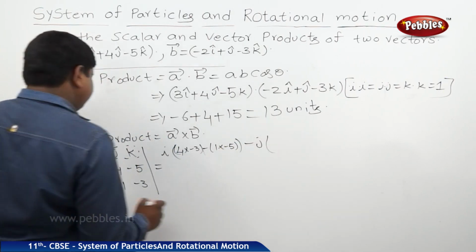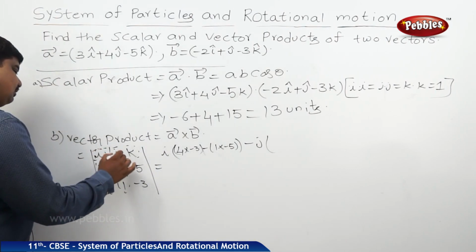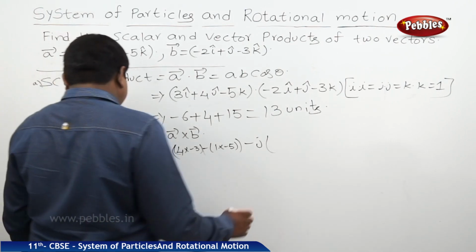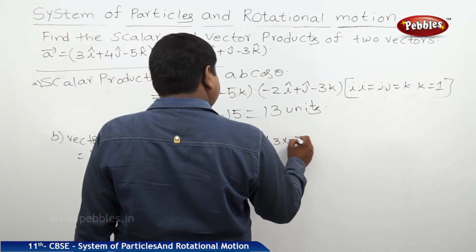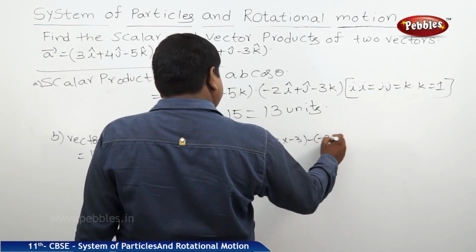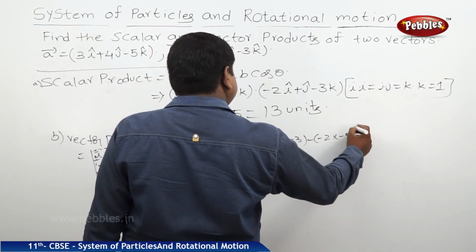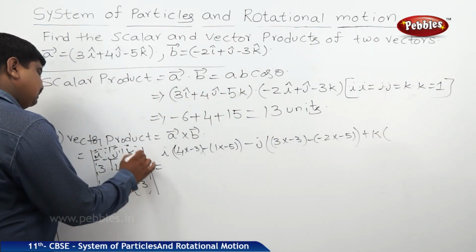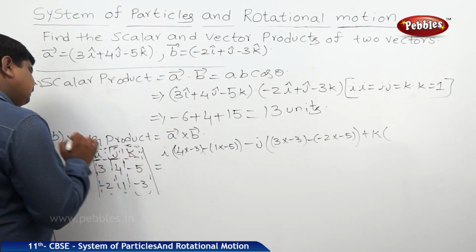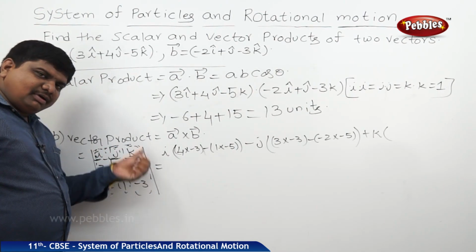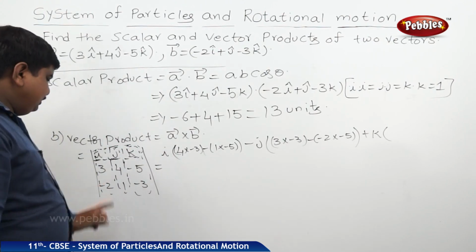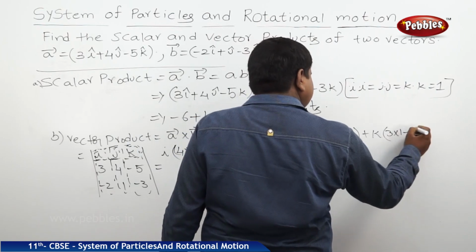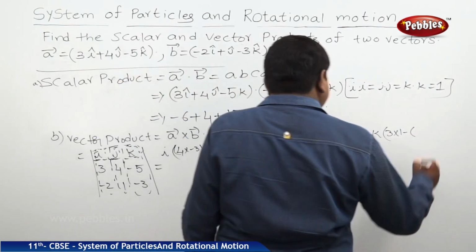minus j into, closing the column of j and row of j, 3 into minus 3 minus of minus 2 into minus 5, plus k into, closing the column and row of k, 3 into 1 minus of minus 2 into 4.